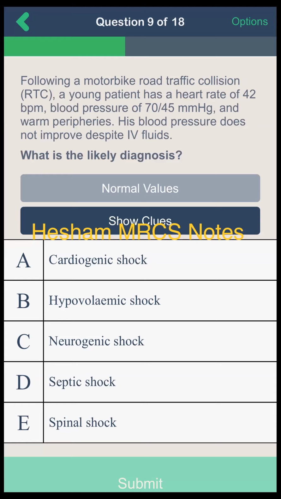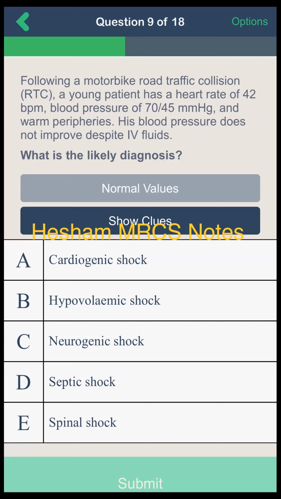Yes, sir. Following a motorbike road traffic collision, a young patient has a heart rate of 42 beats per minute, a blood pressure of 70 by 45 millimeters of mercury, and warm peripheries. His blood pressure does not improve despite IV fluid. What is the likely diagnosis?